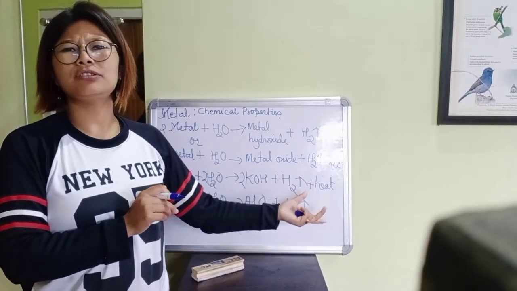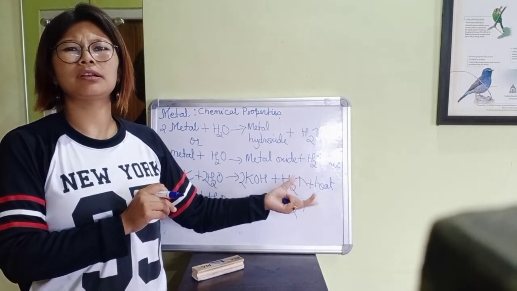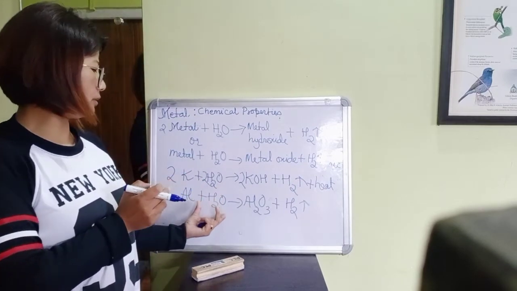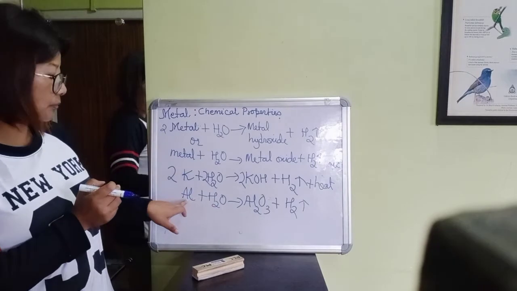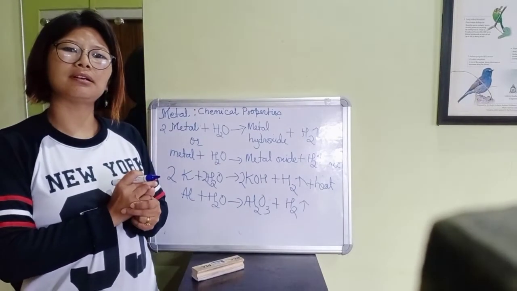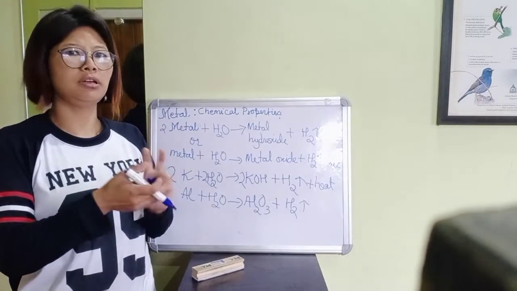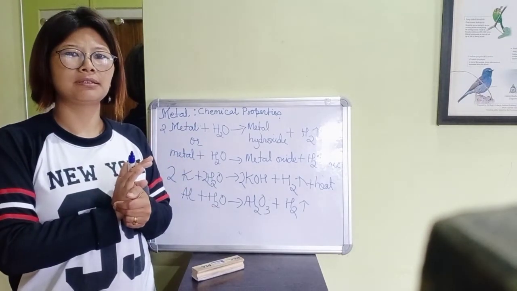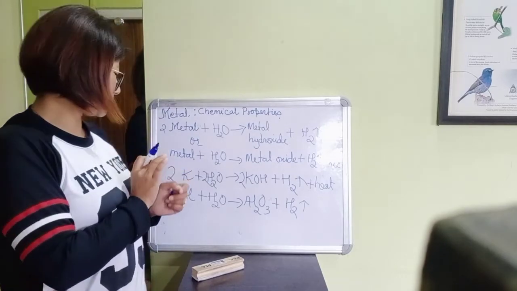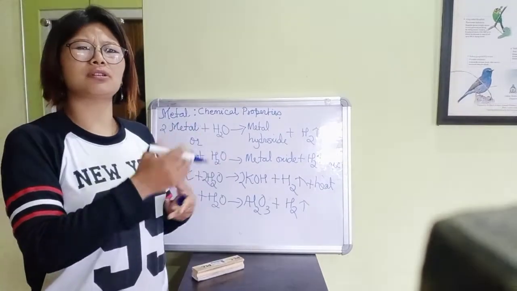Here the heat is not produced in a large amount. Aluminium reacts even in cold water. Understood? Okay, and it goes on like that.